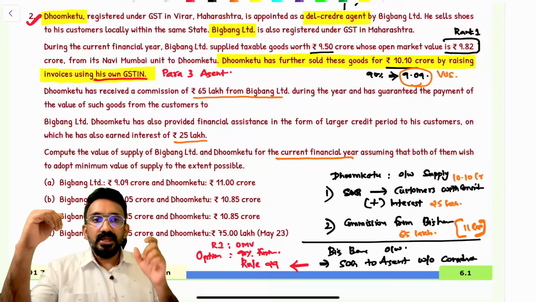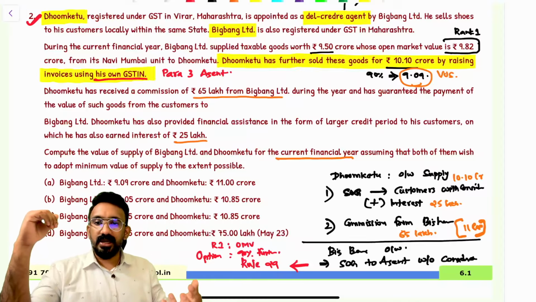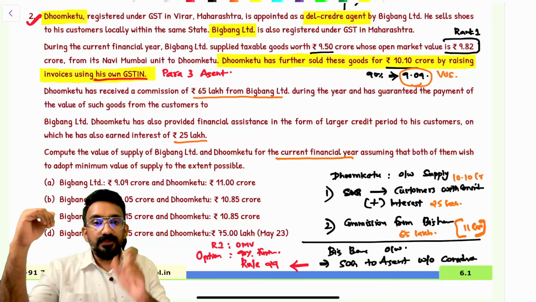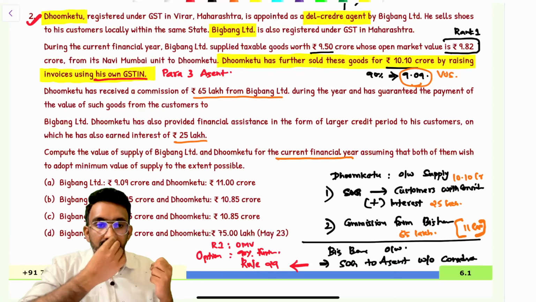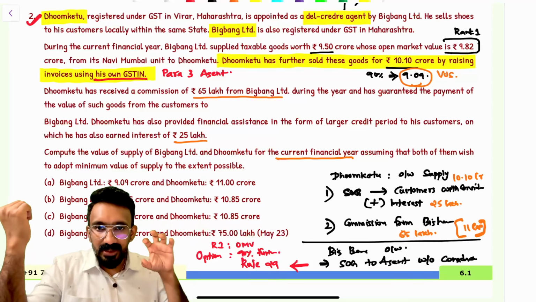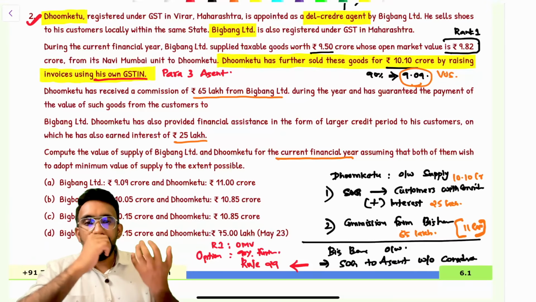Yes. Why? He is a para 3 agent, and we have learned that when a para 3 agent is supplying to the customer and collecting interest, it will be covered under 15(2)(d). So I would add this to the value, which makes the value 10.1 plus 25. That will be the value of supply of goods. Then he's also receiving commission, which is also considered to be his outward supply.